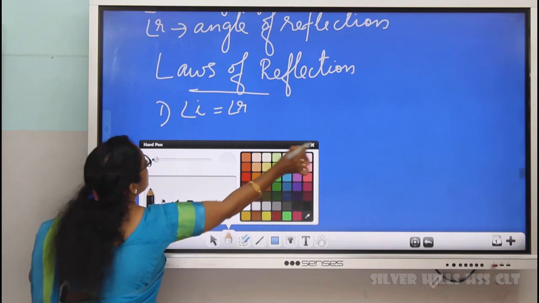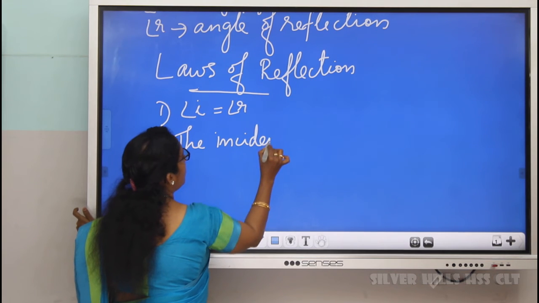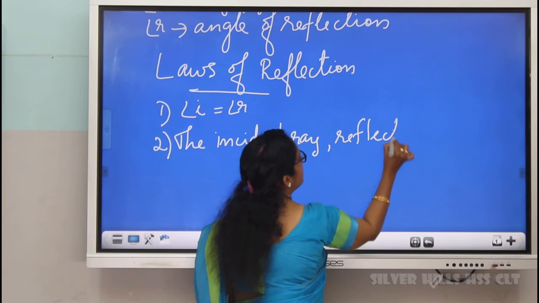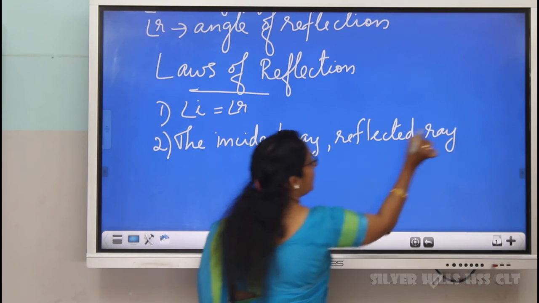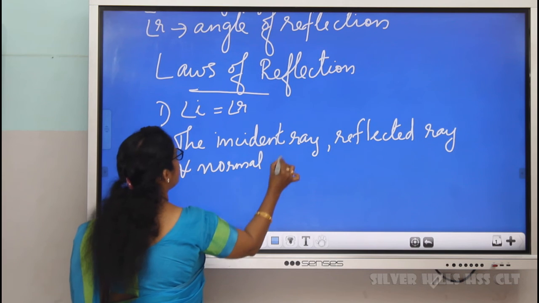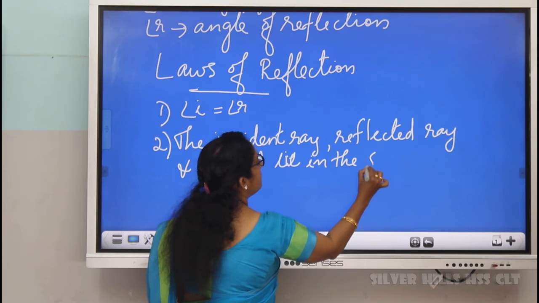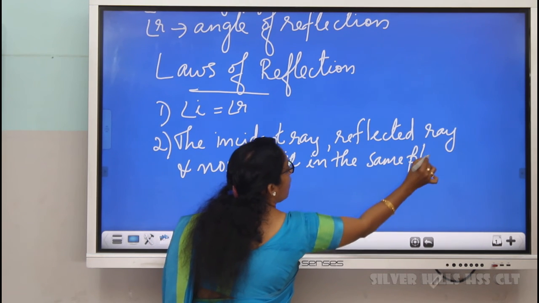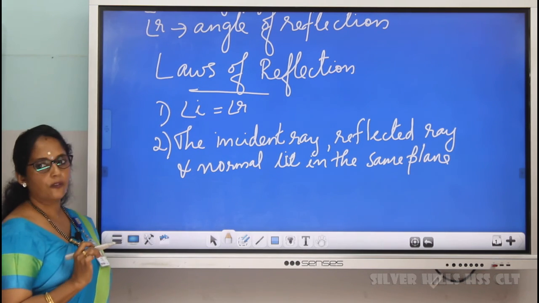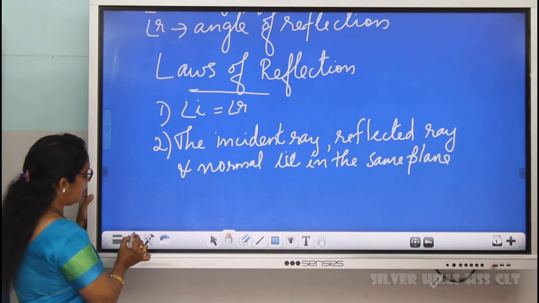Another one is the incident ray, reflected ray and normal all lie in the same plane. These are the laws of reflection.